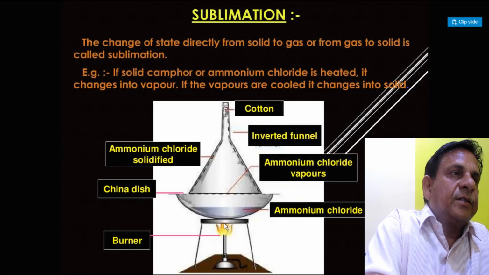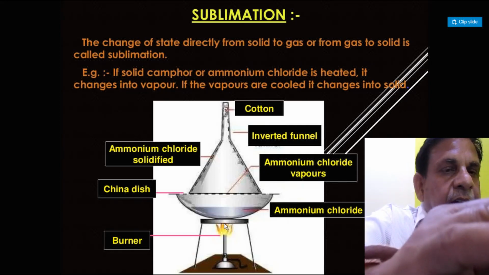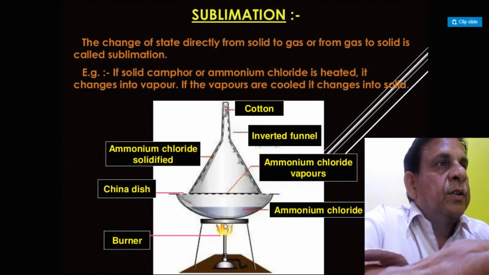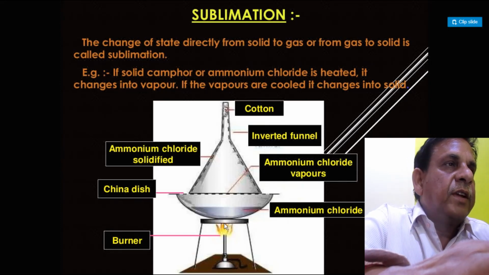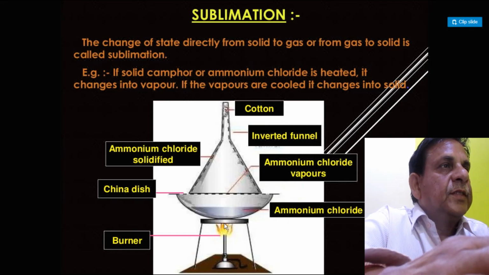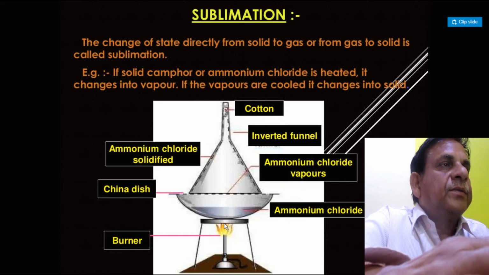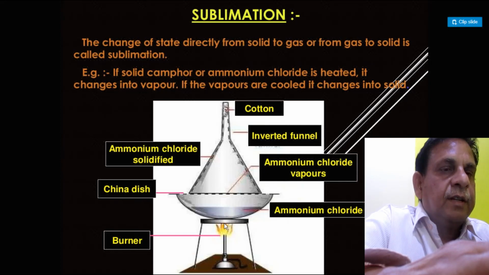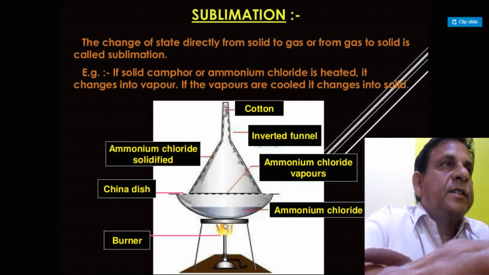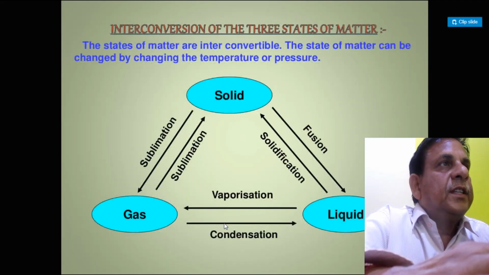Now start to burn and heat the substance. After some time, we observe that the ammonium chloride starts to change into the gaseous form without changing into the liquid form. This substance appears like smoke and is deposited on the surface of the funnel. So we can see this activity to demonstrate sublimation.